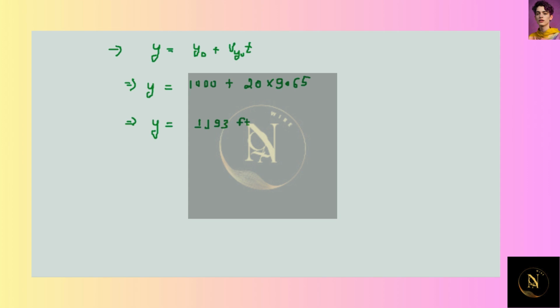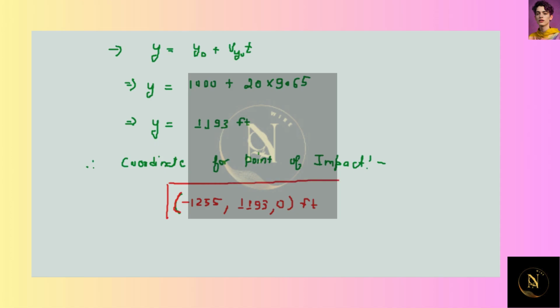So the coordinate for the point of impact will be minus 1255, 1193, 0 feet. This is the required coordinate of point B, or the point of impact.